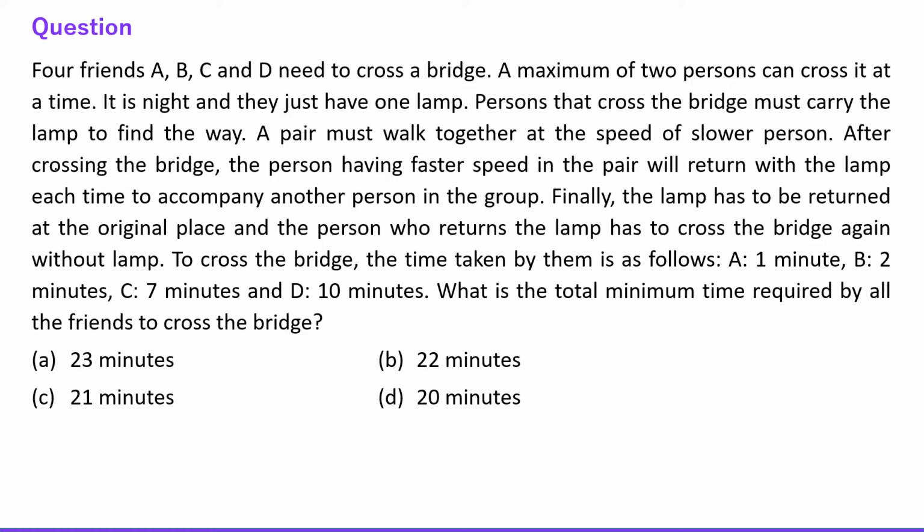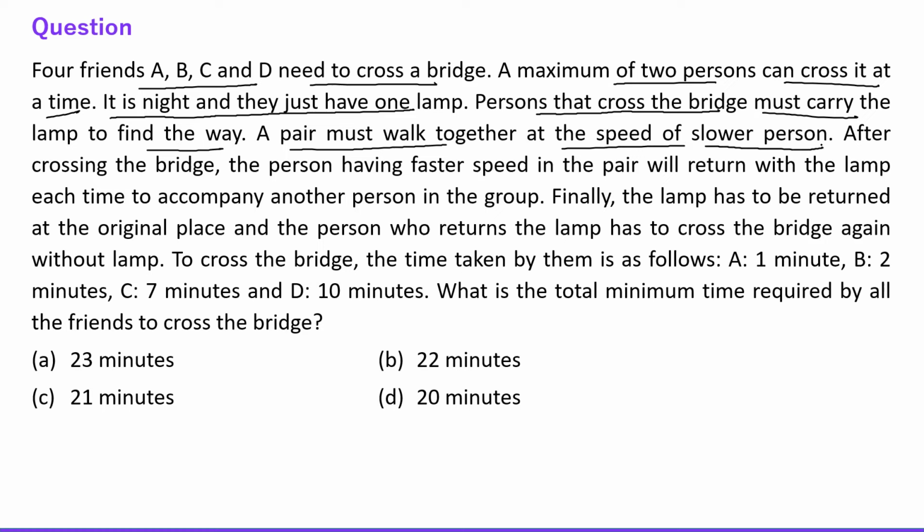The next question says 4 friends A, B, C, D need to cross a bridge. A maximum of 2 persons can cross it at a time. It is night and they just have one lamp. Persons that cross the bridge must carry the lamp to find the way. A pair must walk together at the speed of the slower person. After crossing the bridge, the person having faster speed in the pair will return with the lamp each time to accompany another person in the group.